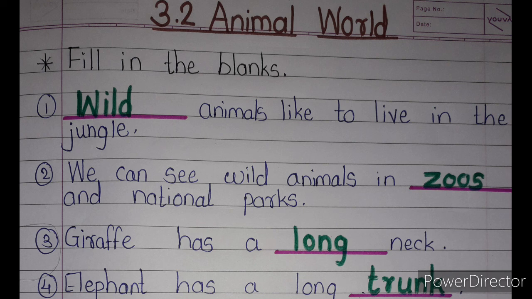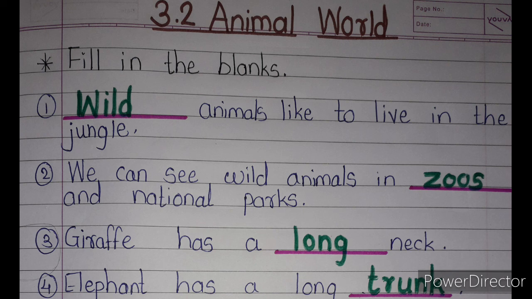Second fill in the blank is we can see wild animals in dash and national parks. Where we can see wild animals? We can see wild animals in zoos and national parks. The spelling is Z-O-O-S, zoos. We can see wild animals in zoos and national parks.